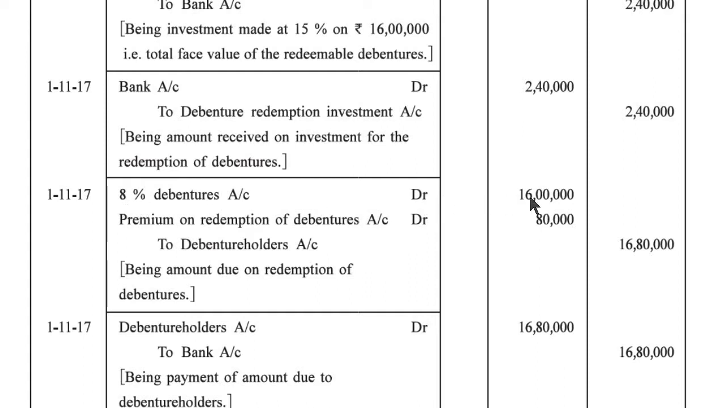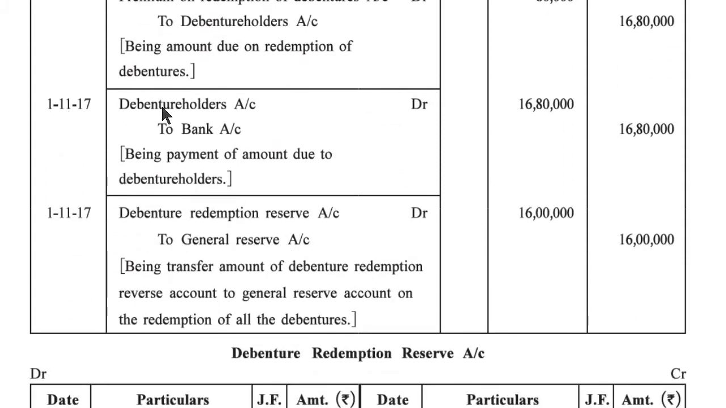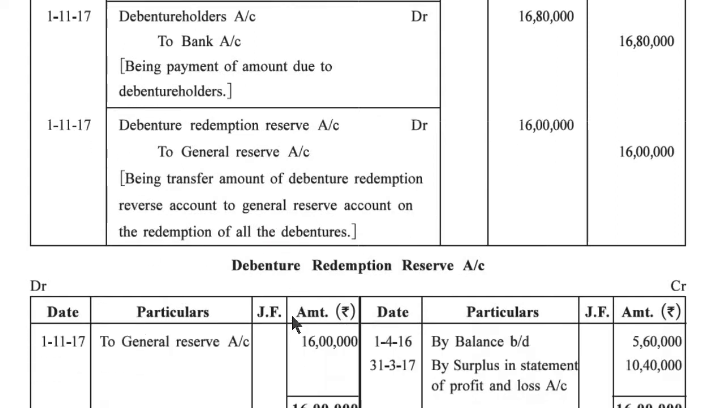1/11/2017, 8% debenture account debit 16 lakh, premium on redemption of debenture account debit 80,000 to debenture holders account 16 lakh 80,000, being amount due on redemption of debentures. 1/11/2017, debenture holders account debit 16 lakh 80,000 to bank account 16 lakh 80,000, being payment of amount due to debenture holders. 1/11/2017, debenture redemption reserve account debit 16 lakh to general reserve account 16 lakh, being transfer of amount of debenture redemption reserve account to general reserve account on the redemption of all the debentures.